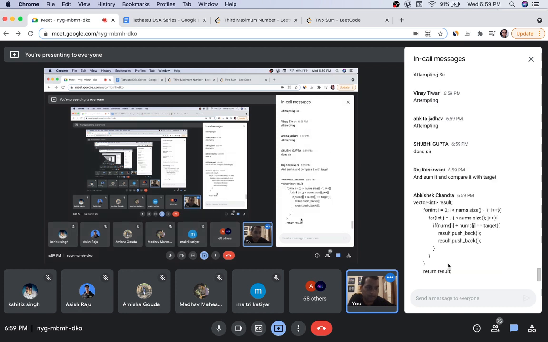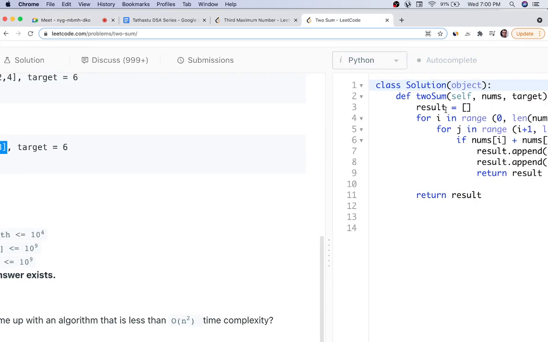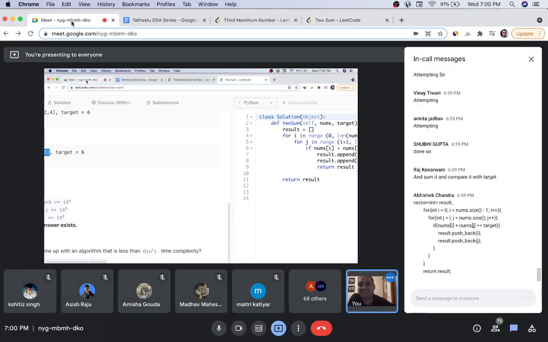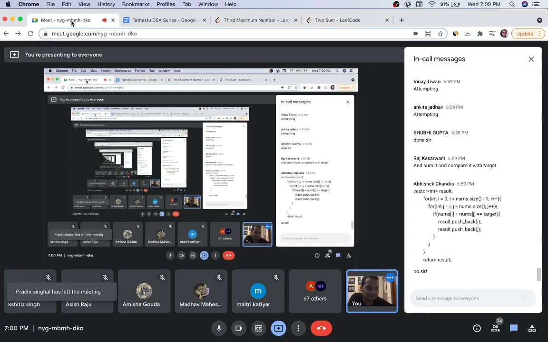Good. Abhishek, that's a perfect answer, which we are also going to use. You have copied from my code. Yeah, was it there on discuss? Acha, you typed it yourself. Very good.